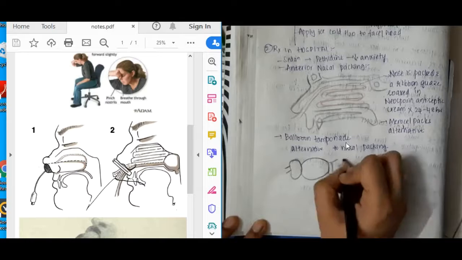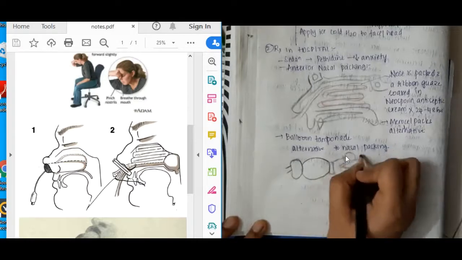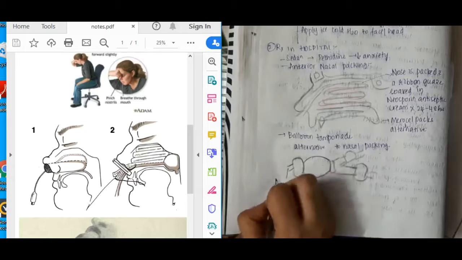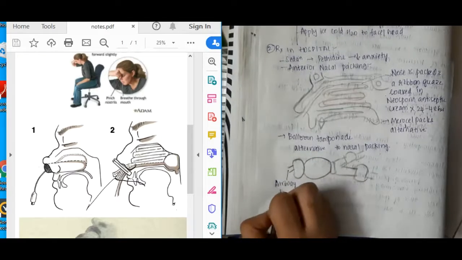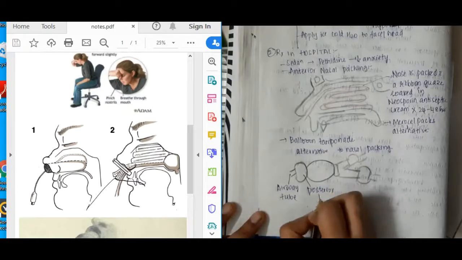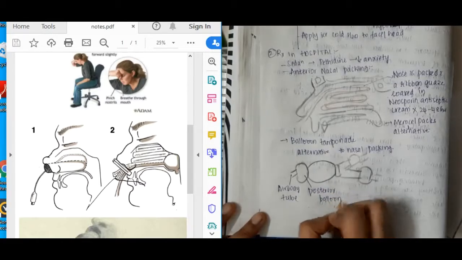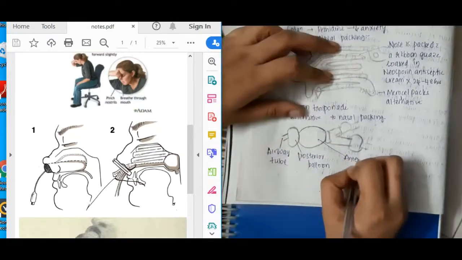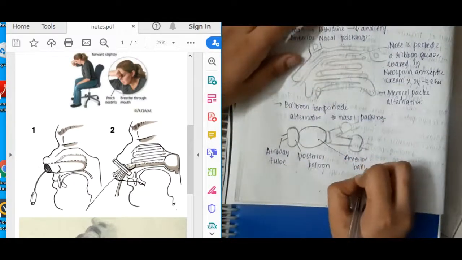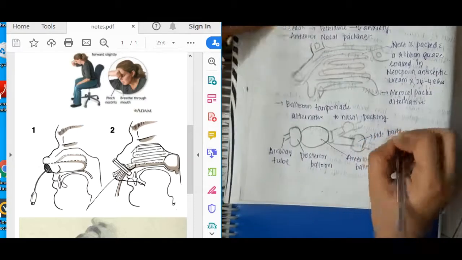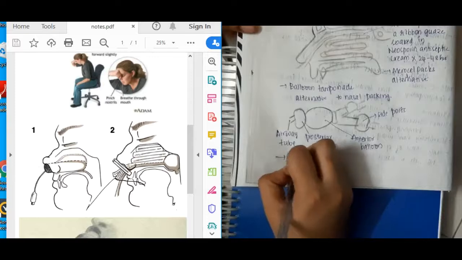Then we have two branches, and these are side ports. So this is the side port. This is the balloon tamponade. I'm labeling the parts. That is the airway tube. Then we have the posterior balloon, and one more, which is the anterior balloon, and then we have side ports. So this is about balloon tamponade.